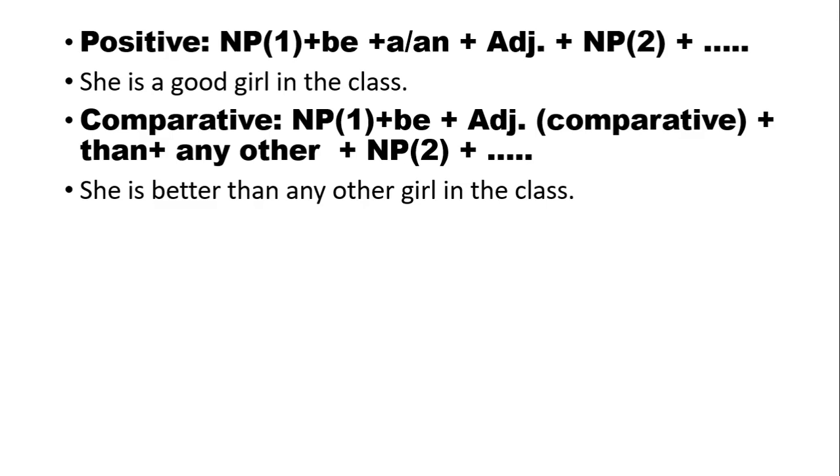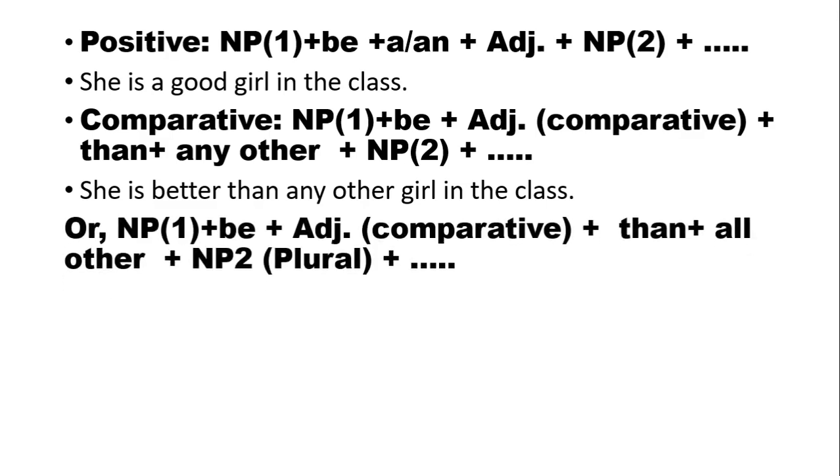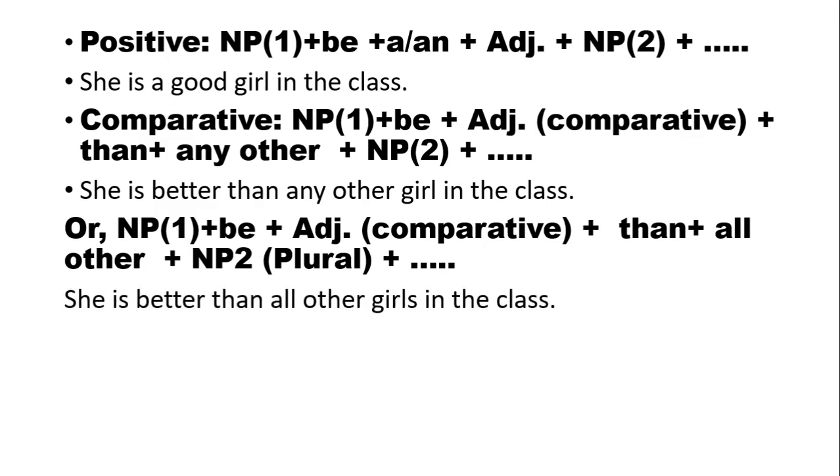Here you can see the example: She is better than any other girl in the class. So this is one structure for a comparative sentence. Here you can see another: NP1 plus be verb plus the comparative form of the adjective, and then you have to write all other NP2, that is in plural form, and after that extension. Here you can see the example: She is better than all other girls in the class.